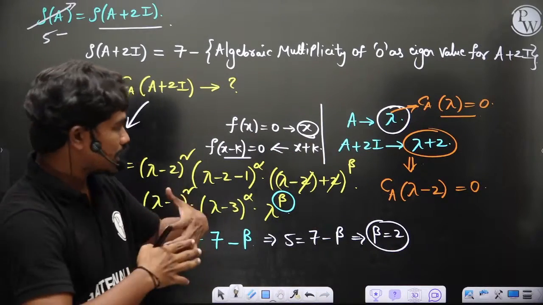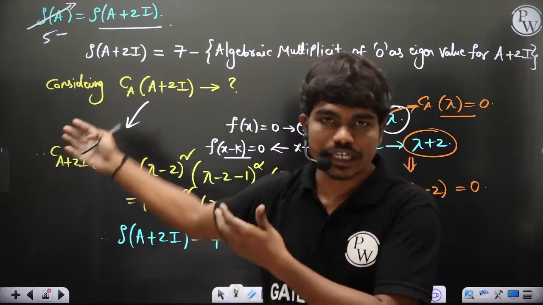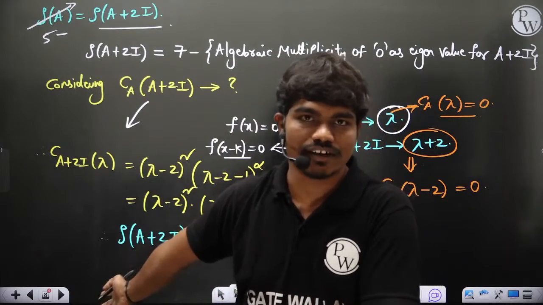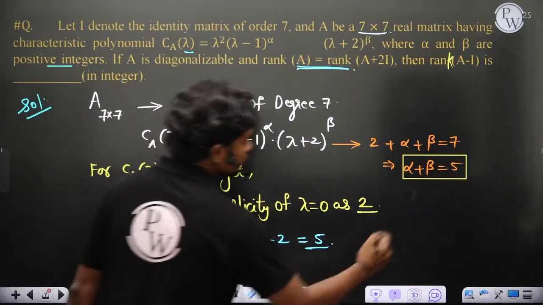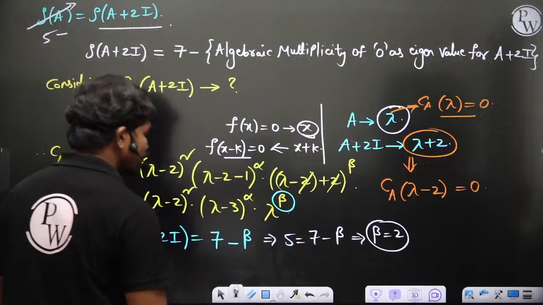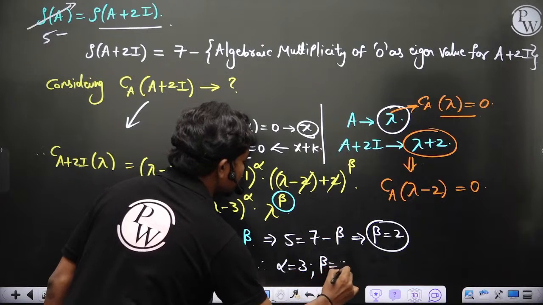See, this is taking time because I am making you understand things, but if you know all these points and start solving, it takes hardly 2 or 2.5 minutes for you. Okay, but let's see, beta equal to 2, and you have one more equation, alpha plus beta equal to 5, so therefore alpha equal to 3, beta is equal to 2. This is what you know, which means the characteristic polynomial